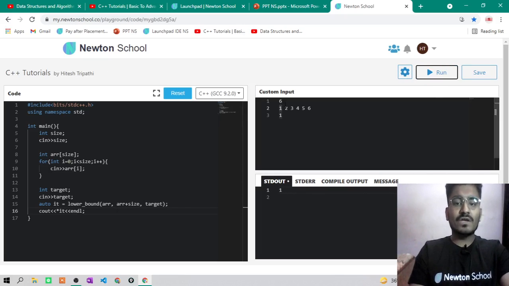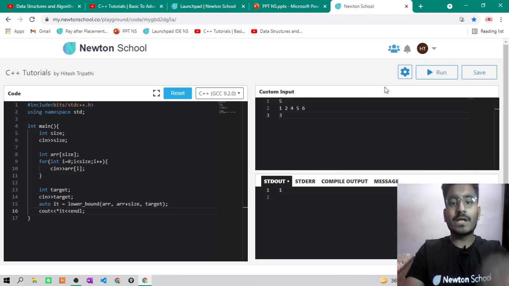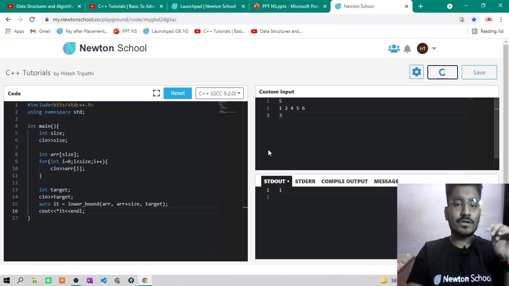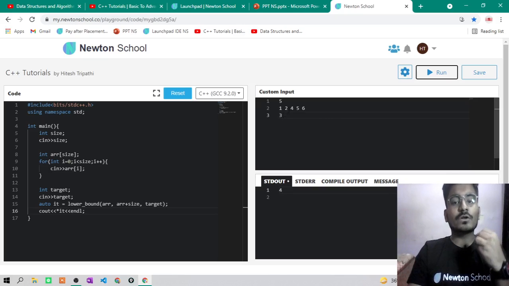Okay, now I will change my array first. Okay, fine. Now if I make my target 3, let's see what it returns. 4. A value greater than 3, because 3 is not present in our array. That's why lower bound returns a value greater than 3.